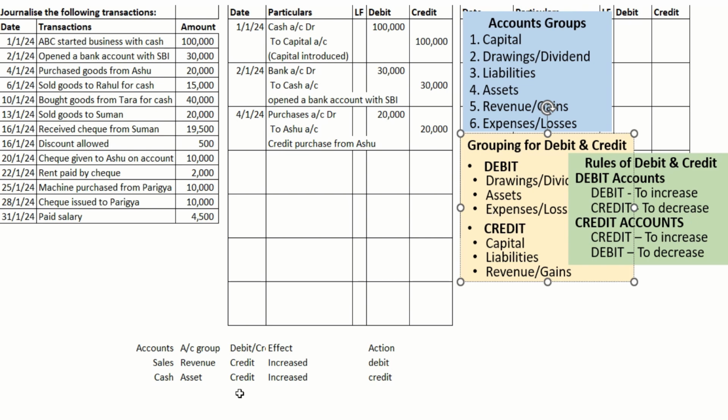It's an asset. Sales, one sale is getting created, one sale is generated. So sales is getting increased. Cash is also getting increased because we are getting cash. Rule is for credit on increase, we need to credit. For debit increase, debit account increase, we need to debit.